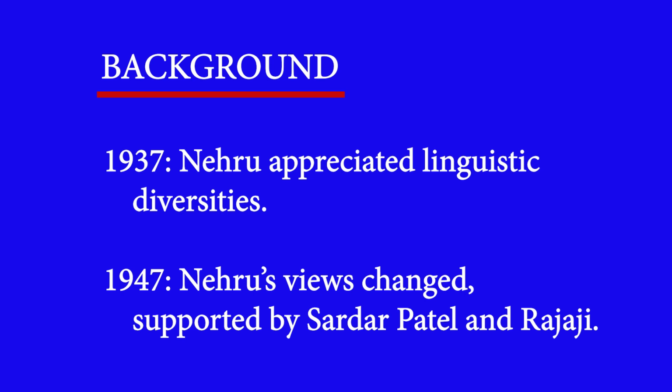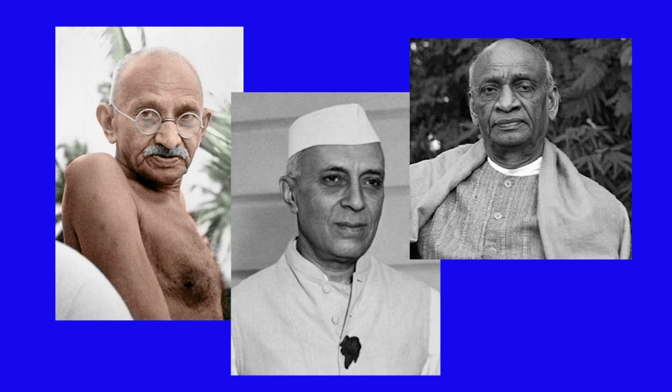In 1947, when Nehru expressed his support in favor of the reorganization of states, he was also supported by C. Rajagopalachari and Vallabhbhai Patel. Gandhi, Nehru, Patel all were in favor of the reorganization of states on the basis of language, but with the coming of India's independence and the Constitution, this idea was completely glossed over and they stopped supporting the reorganization of states on the basis of language.